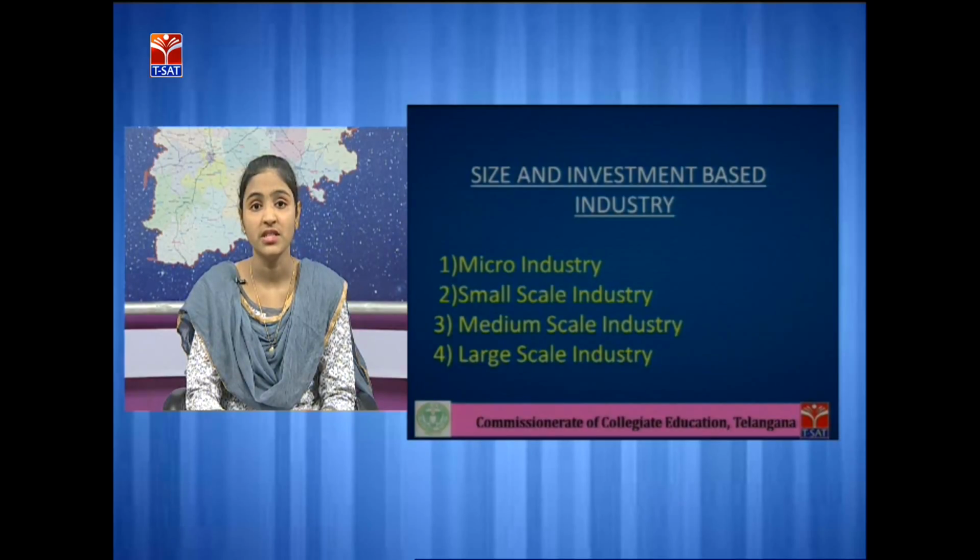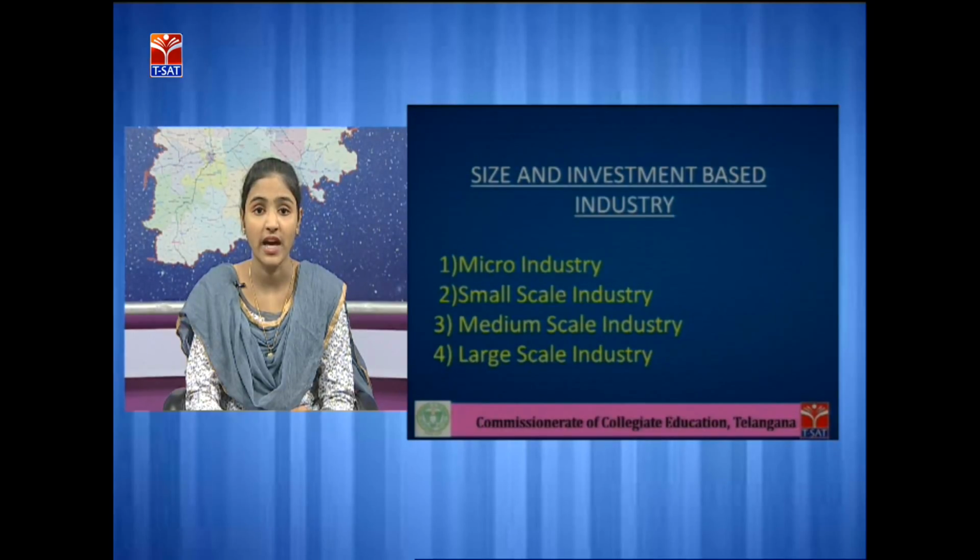Size and investment based industry. Based on the capital invested, production and the labor employed, industries are classified into 4 types, that is micro industry, small scale industry, medium scale industry and large scale industry. Micro industry is an industry that produces goods on a very small basis, having investment up to 25 lakhs and less than 10 employees. Very few brands are produced by this micro industry and they have fewer transactions and they get good profits in this industry.